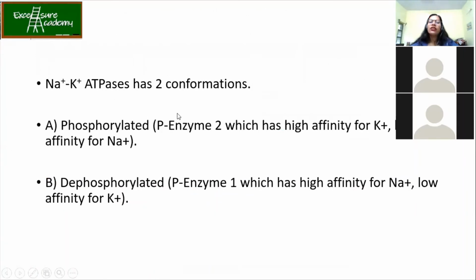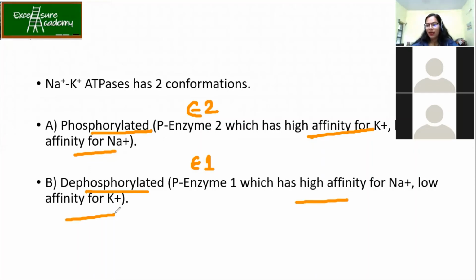Now again it has the 2 conformations as I mentioned before in the case of Ca2 plus ATPases. So if it is clear over there, then it becomes very easy in this case also. Okay, so you see that if it is phosphorylated, it is enzyme 2. If it is dephosphorylated, it is enzyme 1, similar to the previous case. So phosphorylated has high affinity for K plus and low affinity for Na plus. In the case of dephosphorylated, it has high affinity for Na plus and low affinity for K plus.